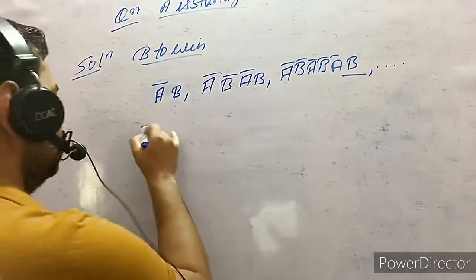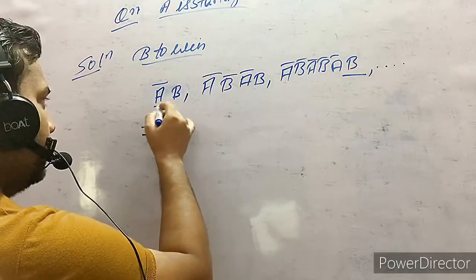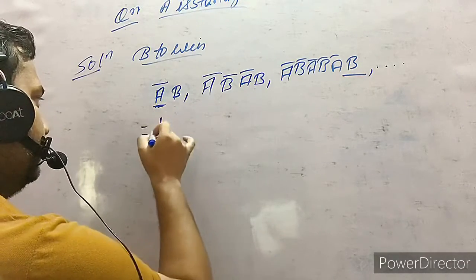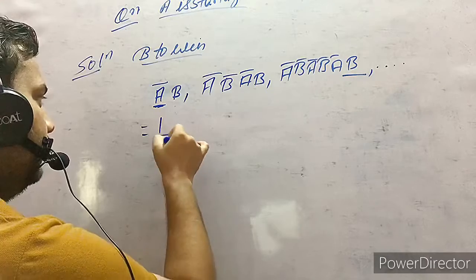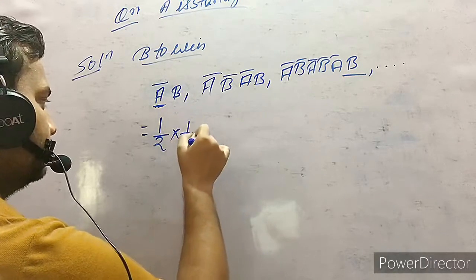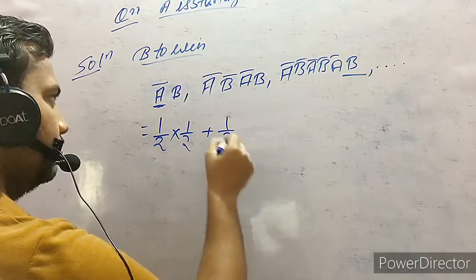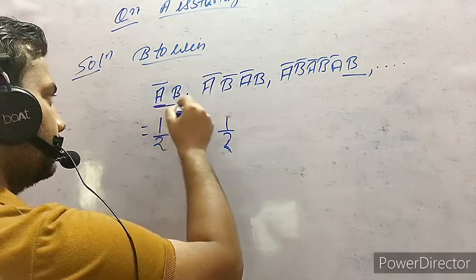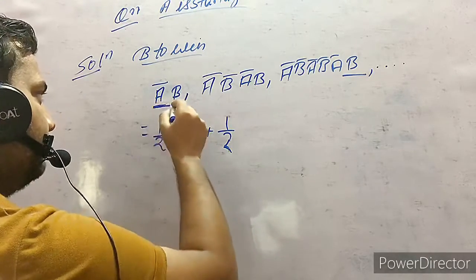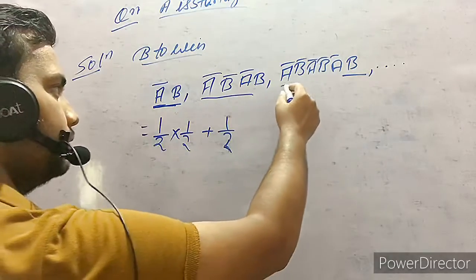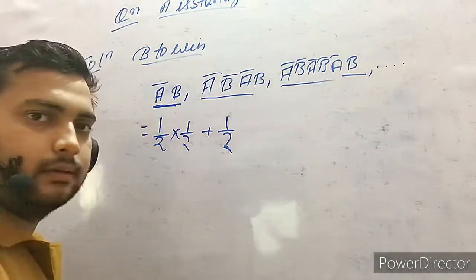So A tossed and lost, this means he got tail. What is the probability of getting tail? 1 by 2, and the probability of getting head is also 1 by 2. Here all these are added, because this case can be possible, or this case can be possible, or this case can be possible, so "or" is there.